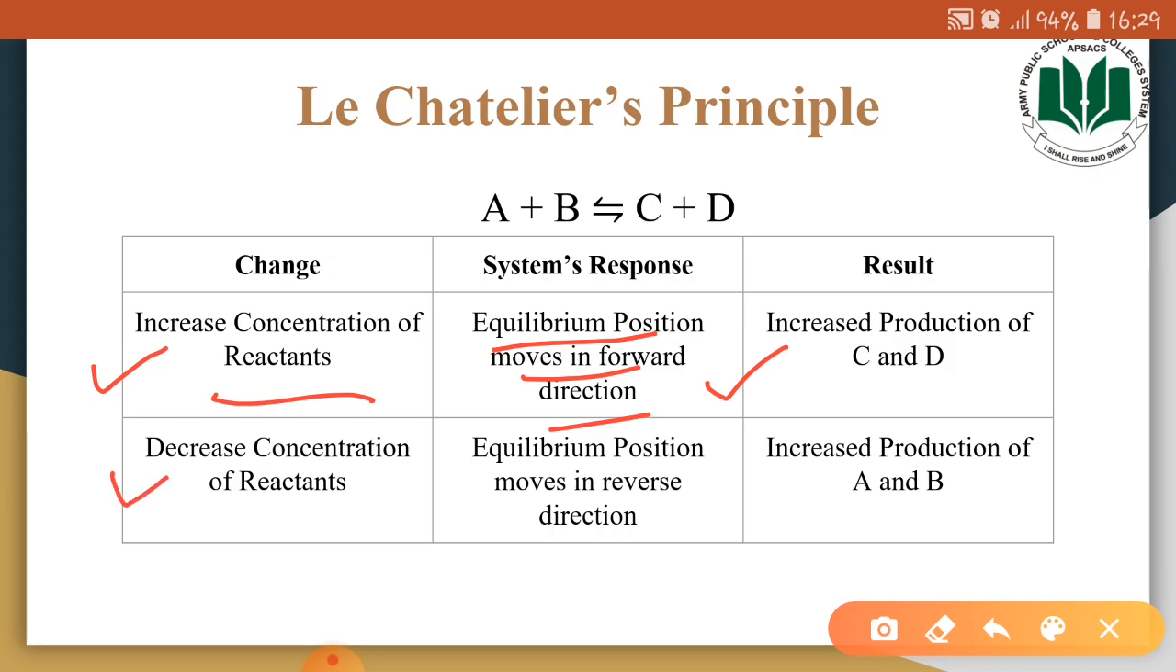Now, in the second case, what change did we bring? We actually decreased the concentration of reactants. What would the chemical system do? The chemical system would oppose that decrease in the concentration of reactants. How would it oppose that change? It would oppose that change by shifting the equilibrium position in the reverse direction. So what would happen if the equilibrium position shifts in the reverse direction? There would be increased production of A and B. So this is how the change in concentration affects the position of equilibrium.